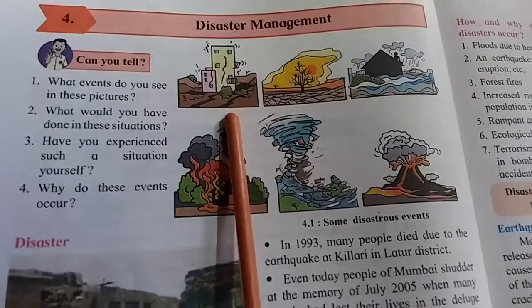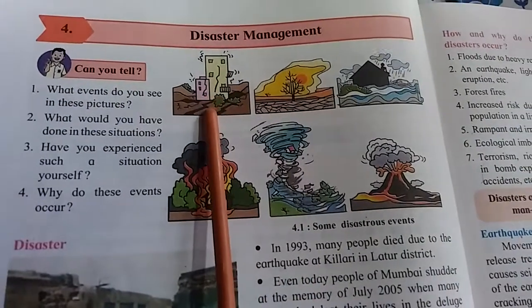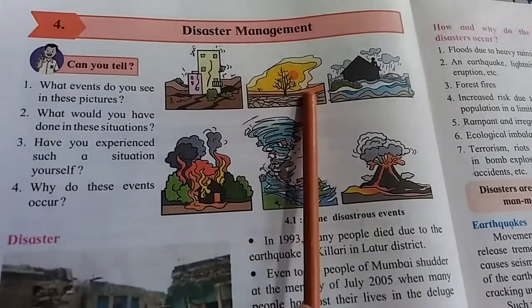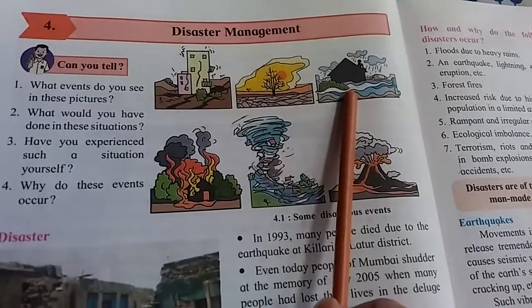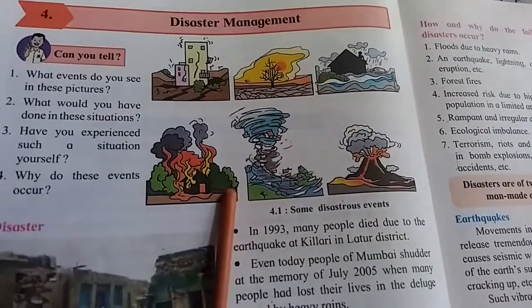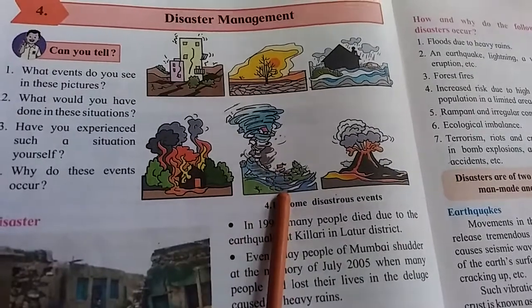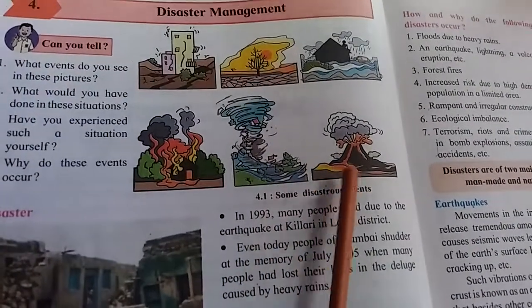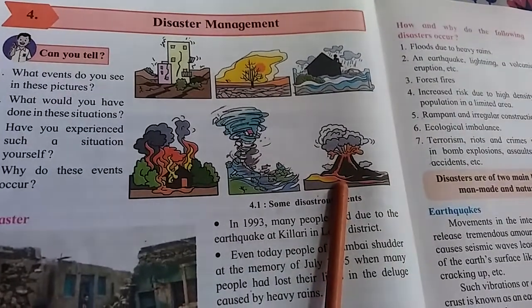In the first picture, this is an earthquake. Now see the cracks on the building. First is earthquake. Second, droughts. Next, floods or heavy rain. After that, forest fire, storm, and the last one is volcanic eruption.